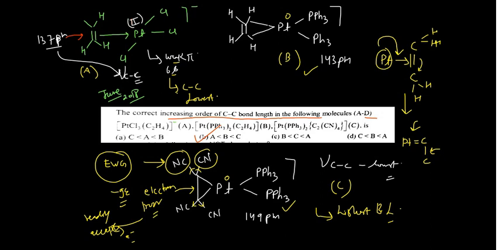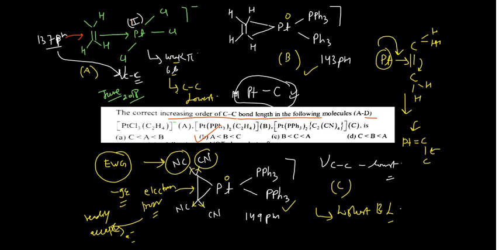But they may ask the question in the reverse manner. In this particular question they have asked the CC bond length, but what happens if they ask the metal-carbon bond length, or simply the platinum-carbon bond length? Then the order would be reverse. You can apply the concept on your own. I hope this is clear to you.